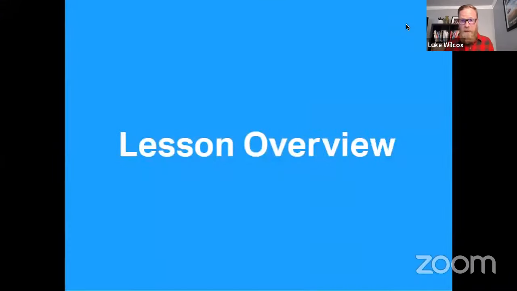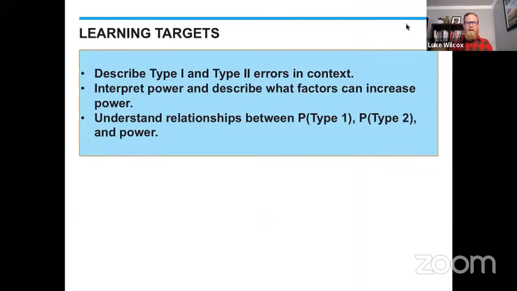So let me give you the overview, and that means that I'm going to go to my learning targets for the day. And there are going to be 3 of them. And the first one is what we just talked about in that homework problem. We're going to make sure you know how to describe these errors in the context of the problem, think about the consequences of those and how we might impact those potential errors. The second learning target has to do with what's known as the power of the significance test. And then we also want to know how we can increase the power.